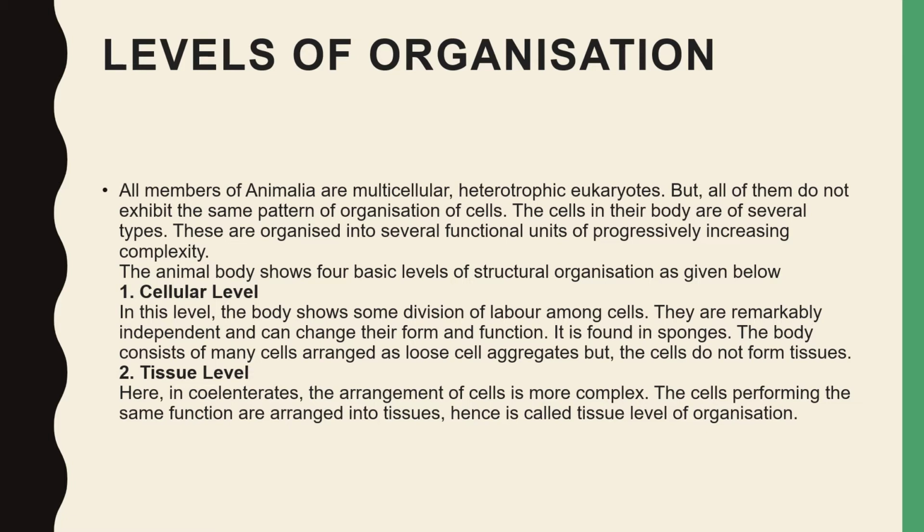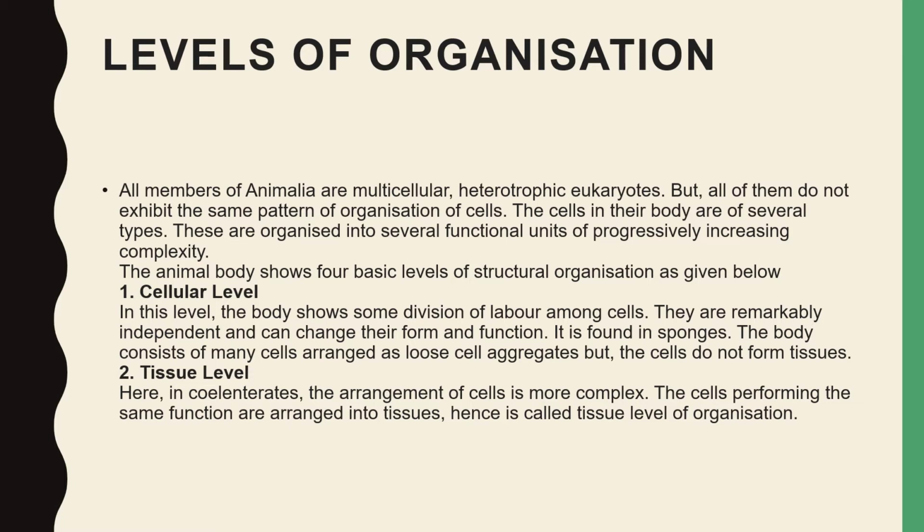Level of organization means all members of the animal kingdom are multicellular, heterotrophic and eukaryotic, but they do not have the same pattern of organization of cells. So we can classify the organisms on this basis, like the cellular level.